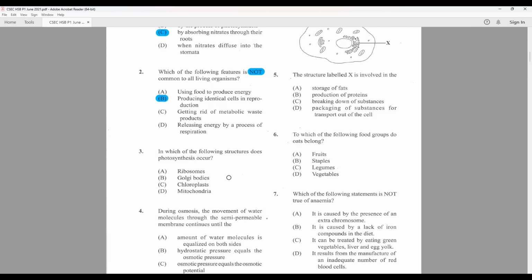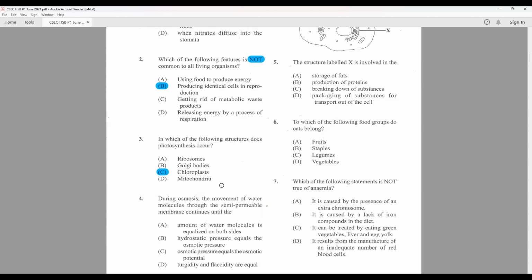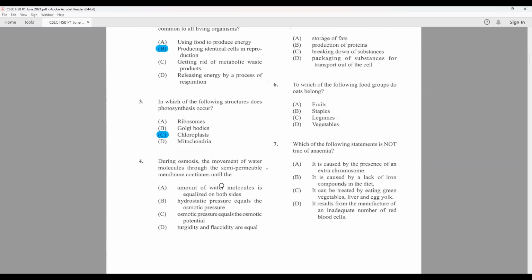In which of the following structures does photosynthesis occur? Chloroplast. It contains the pigment chlorophyll in order to trap sunlight. Question 4. During osmosis, movement of water molecules through the semi-permeable membrane continues until when?